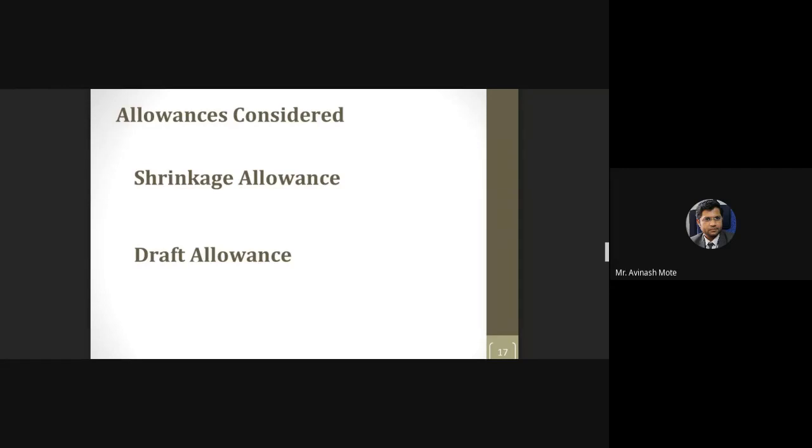Shaking and the others you have studied in the manufacturing process also, around 5 to 6 types of allowances are there. Wherever variation is possible, allowance will be there. Here we consider the two most important: one is shrinkage allowance, because of shrinking of the material, and another is draft allowance. That we will also see.